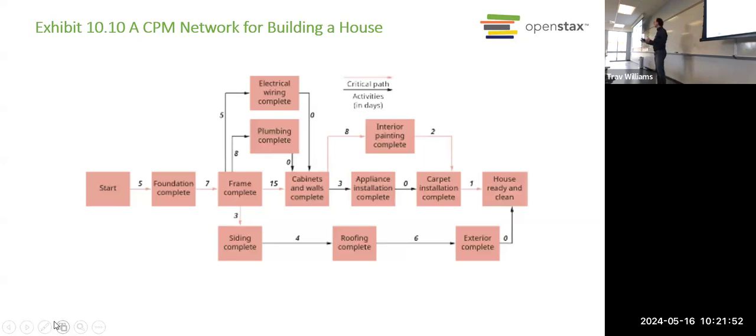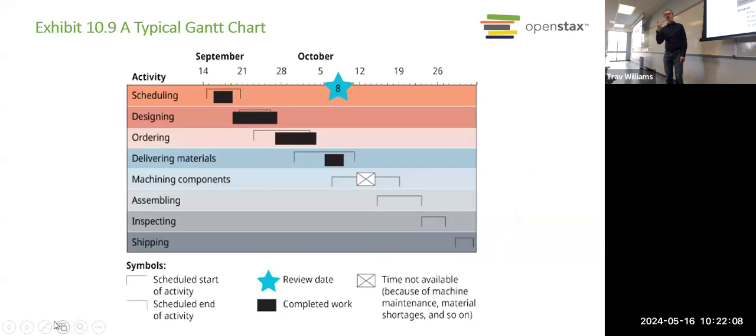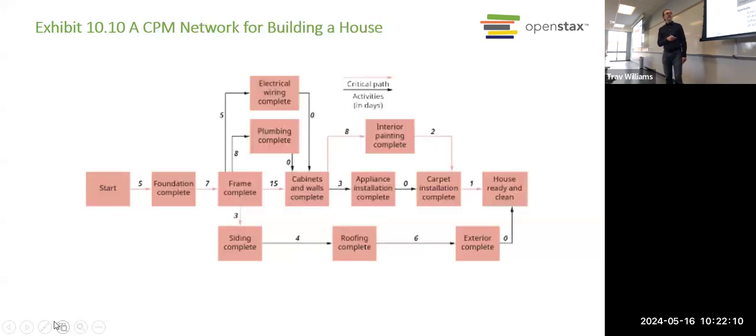Because that's the thing that takes the longest. And then you can just follow that critical path. This kind of salmon color here is the critical path and gets us to the end. So this, it's a little more complex than the Gantt chart, which really only shows one activity at a time. This can show multiple activities happening simultaneously. Right, questions or comments?